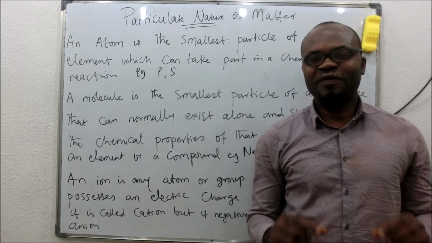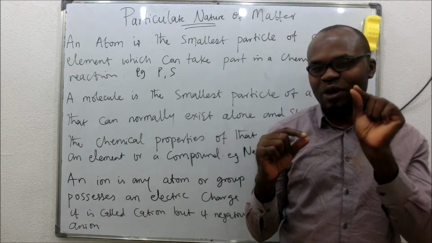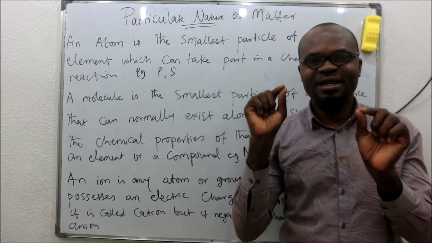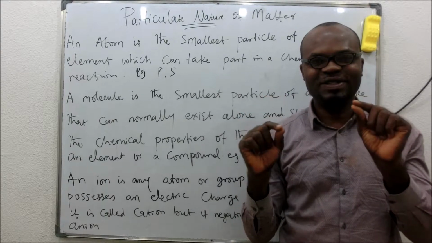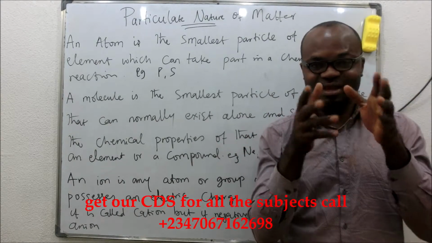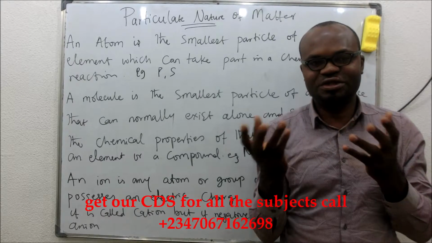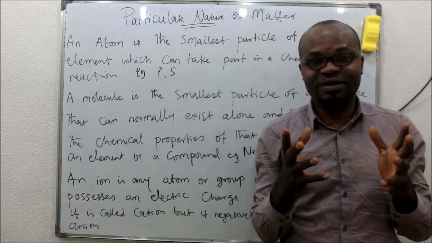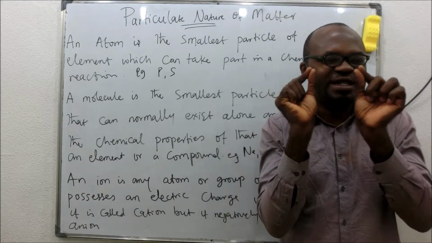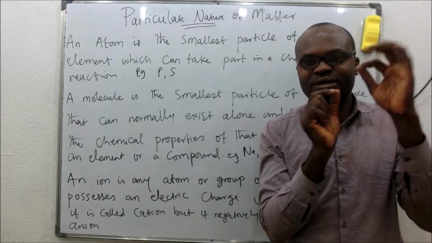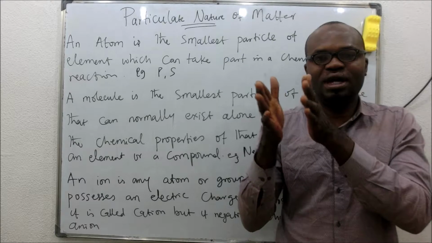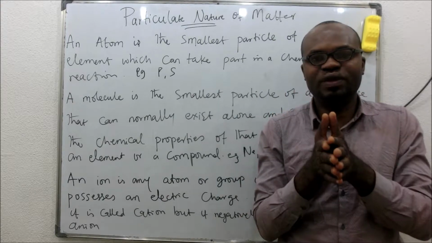Matter is made up of discrete or small particles, which can either be atoms, molecules, or ions. So matter, like me, you, the drugs we take, the food, anything around us that has mass and weight, is actually made up of discrete or small particles. And these particles, we can have what we call atoms, we can have molecules, we can have ions.